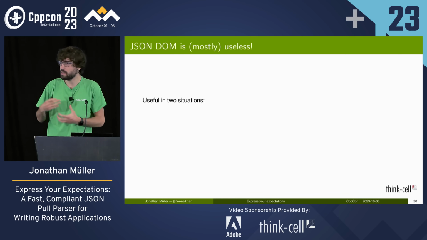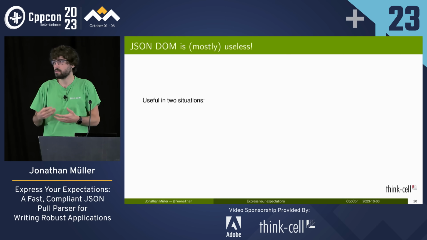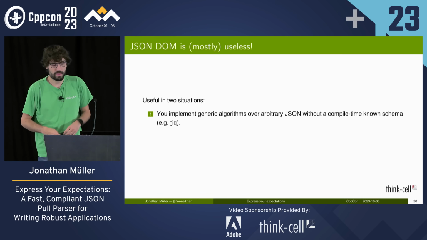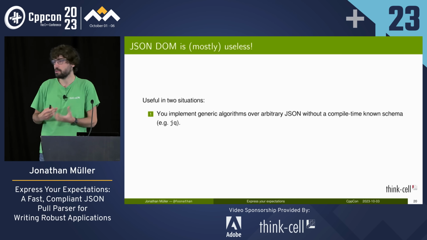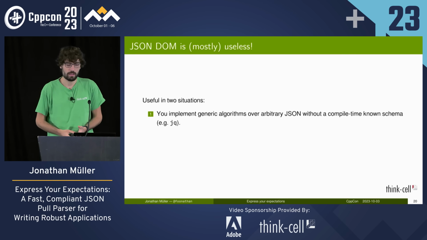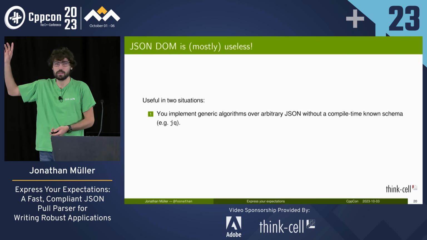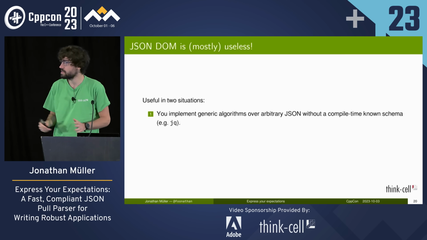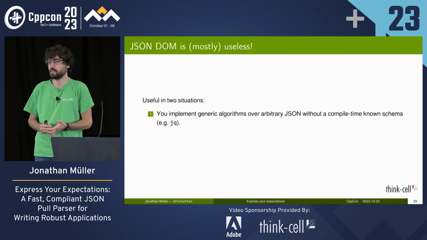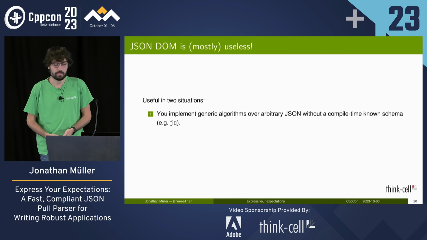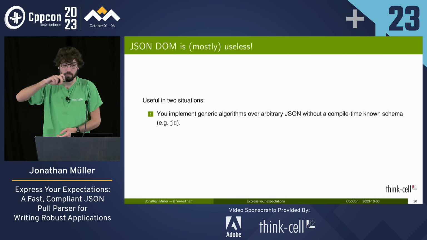So this is only really useful, and by useful I mean absolutely required, in two situations. The first is when you want to implement generic algorithms over arbitrary JSON data. For example, JQ. Who here knows about JQ? Okay, so JQ is an amazing tool. It's essentially like a SQL for JSON. You give it JSON data, you give it a query, and it returns you the value of that thing. Like my entire window manager is powered by JQ.